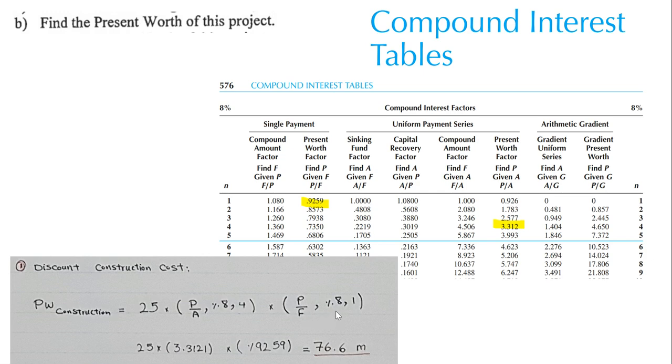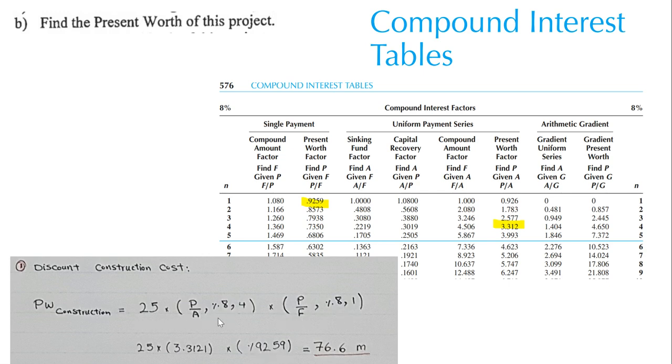What is the interest rate? 8% according to the question. What is the difference between 2019 and 2020? It's 1 year. So this is how we can use it. For present over future, present for 8%, for how many years? For 1 year. So we will put this value, 0.9259, instead of these parentheses.